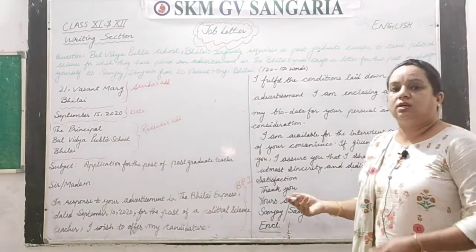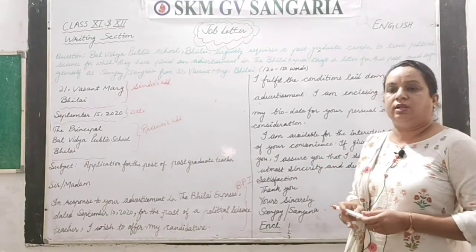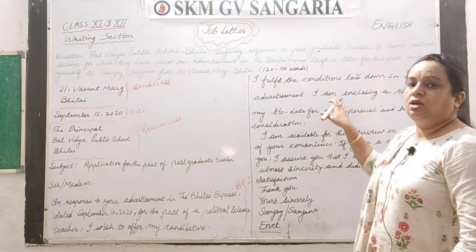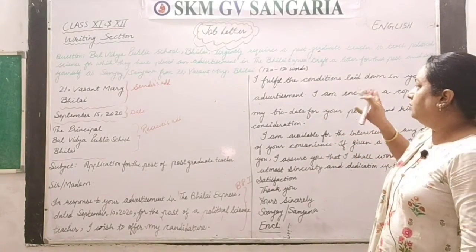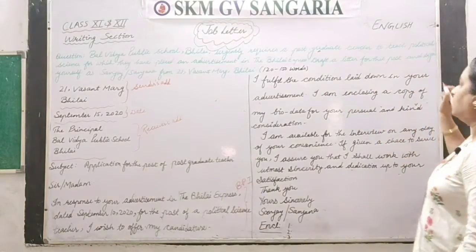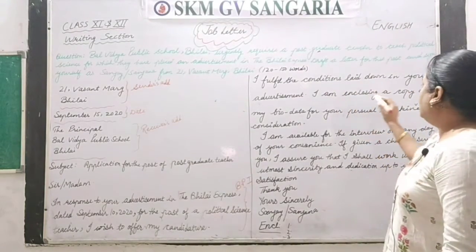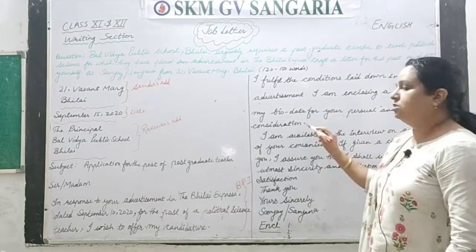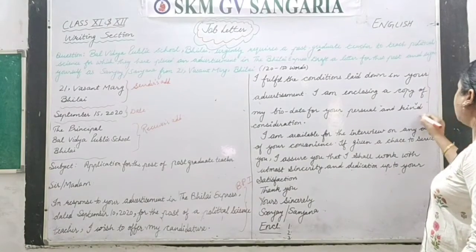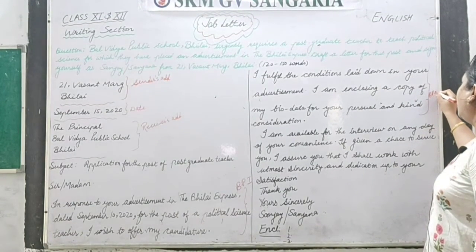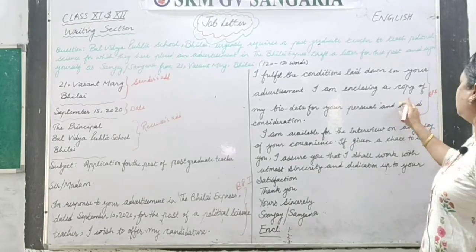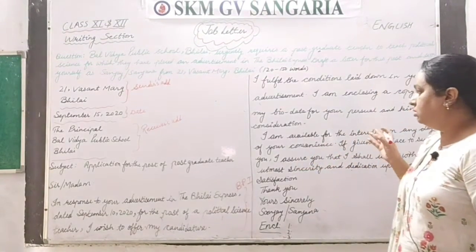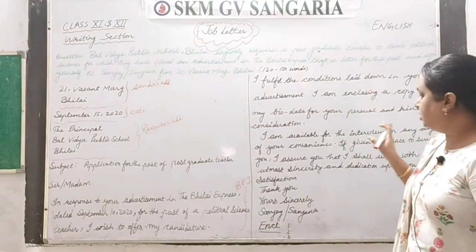Means whatever the qualifications required, whatever the things they have given, they want such and such teacher. So that is given here that I fulfill the conditions laid down in your advertisement. I am enclosing a copy of my biodata for your personal and kind consideration. So this is your body paragraph number 2, where you have mentioned all the details, whatever they demand, but briefly, you have given that in short.